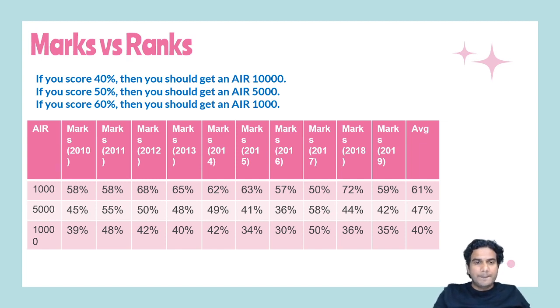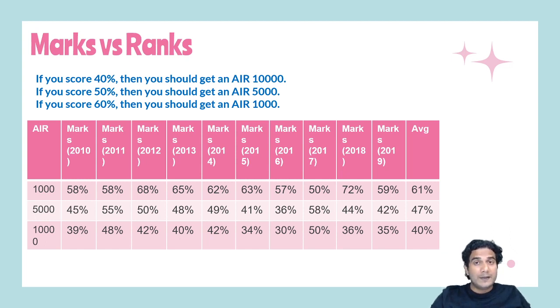Now, first let me tell you one stat. If you get a rank of 10,000 or below, then you get IITs. You get admission into IITs. If you're getting a rank around 5,000, then you'll get more options. And if your rank is around 1,000, then you'll get old IITs with better choices, like very good branches.